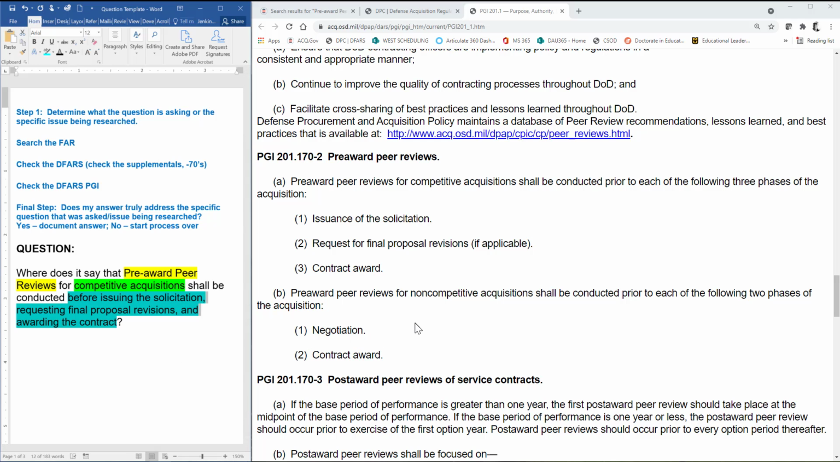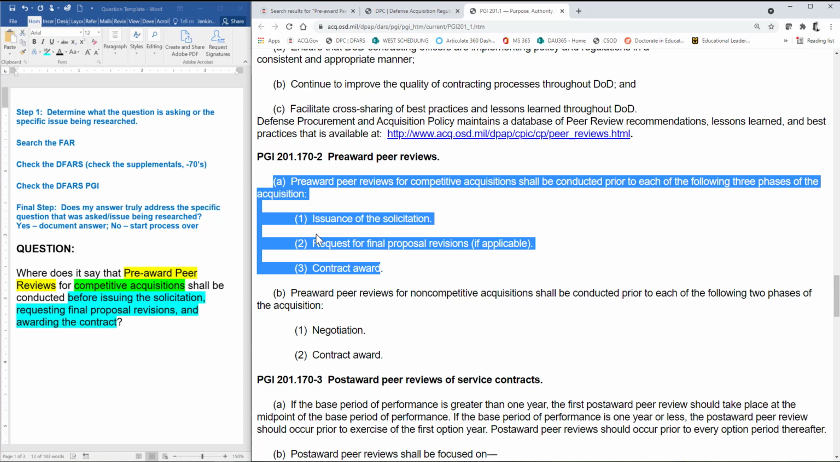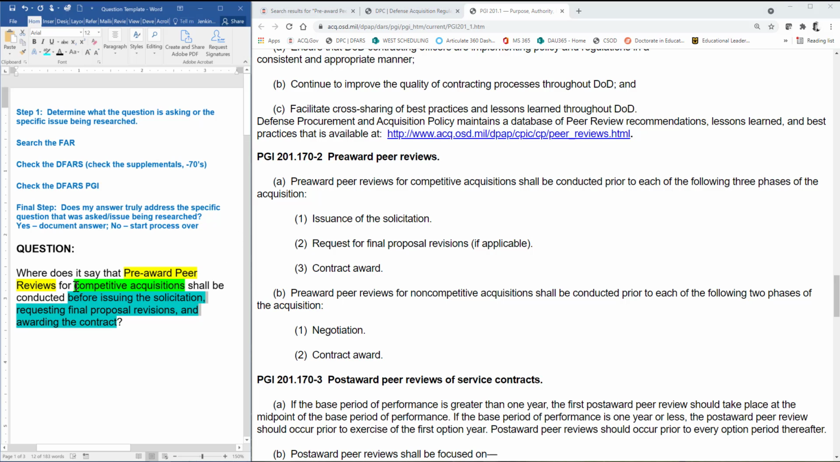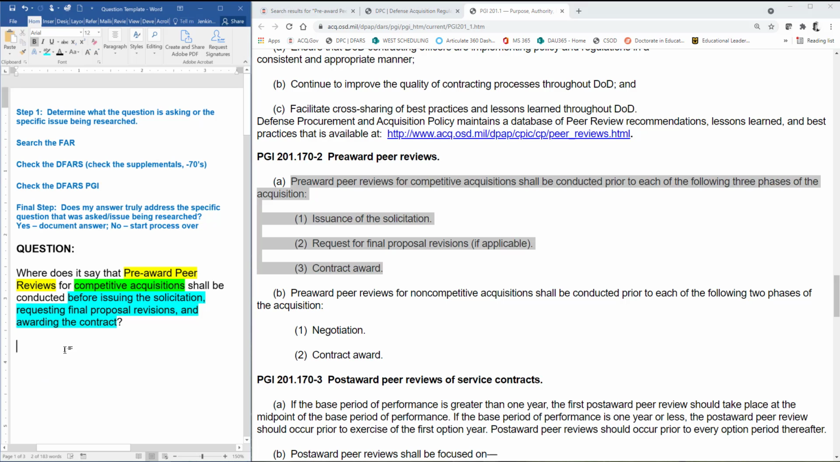So I feel like I have a good question fit now. And I'm in the DFARS PGI, so I'm about as specific as I could possibly be. So I feel like that answers the question. Now, are we talking about competitive acquisitions here? Yes, we are. This matches the question perfectly, and so I'm feeling pretty confident about this answer. I'm going to go ahead and type in my response. This is a DFARS PGI, and it's 201.170-2.